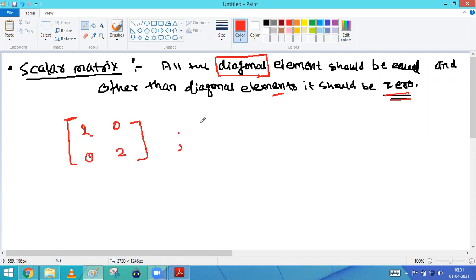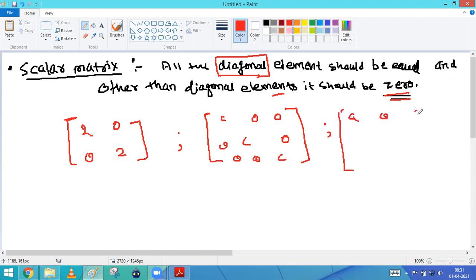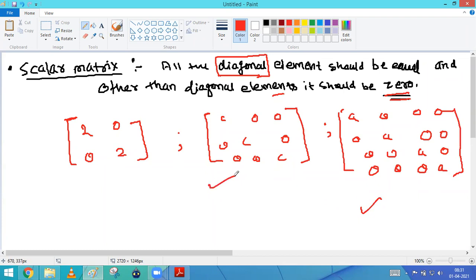Okay, we can write down like this: C 0 0, 0 C 0, 0 0 C. Okay, now after that you can take the 4 by 4, then A 0 0 0, 0 A 0 0, 0 0 A 0, then after that 0 0 0 A. So this type of matrix is basically known as the scalar matrix.